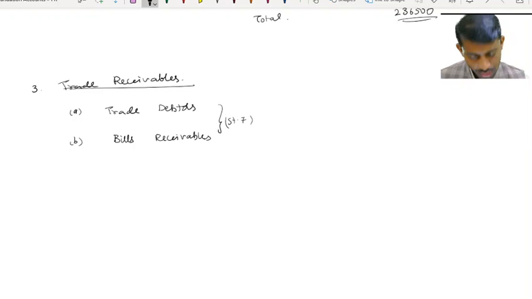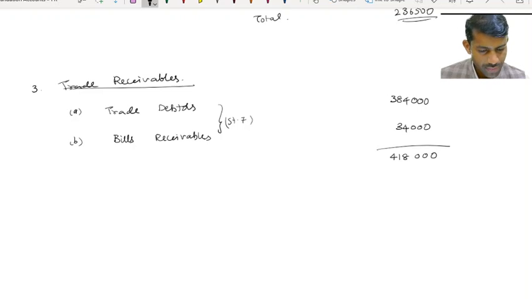Debtors 3,84,500 and bills receivable 34,000. In total, 4,18,500.